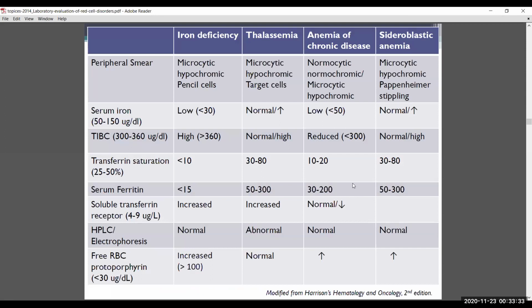So what is anemia of chronic disease? Anemia of chronic disease is basically anemia in the presence of a normal ferritin store. That is the definition. Because of increased hepcidin, the ferritin is there, but it is not being utilized. Anemia of chronic disease can be both microcytic hypochromic or normocytic normochromic. Anemia of CKD also comes under anemia of chronic disease. In iron deficiency anemia, everything will be low, and the iron binding capacity will be increased.